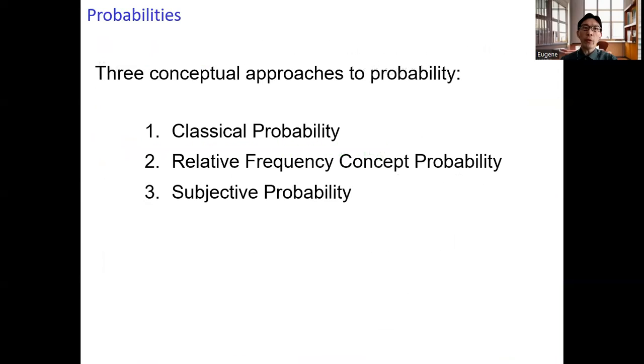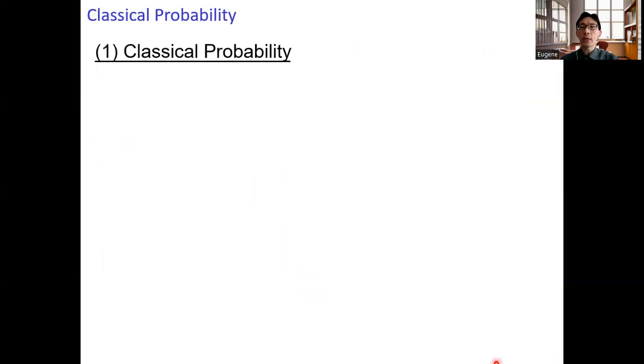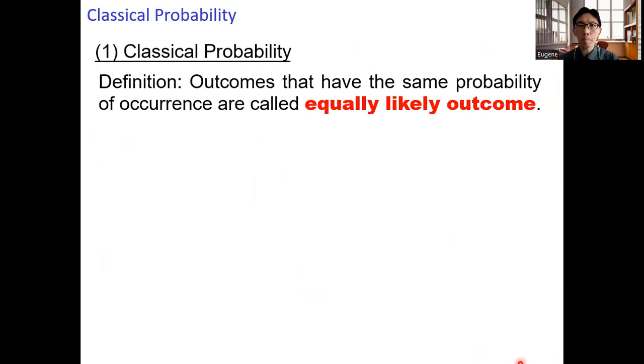Next, we will move on to the three conceptual approaches to probability. In this video, we will simply talk about the classical probability, the relative frequency concept of probability, and subjective probability. Let's move on to classical probability.